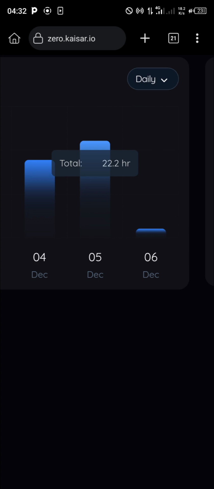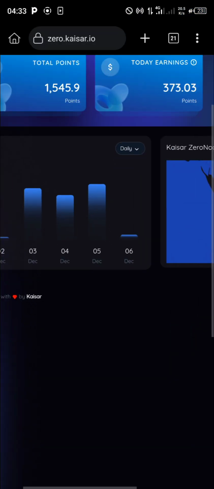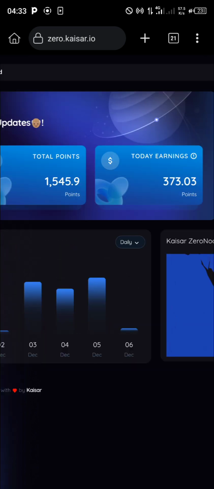So this is how they will calculate how much you have been on it. And remember, it's not that I was on this profile, no, I wasn't. My internet was connected to it. I didn't close this browser. It was just on, and that is why the DEPIN project nodes work via background. So you don't necessarily need to be on it. Okay, let's quickly move on because of time.